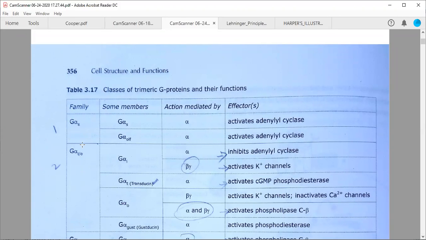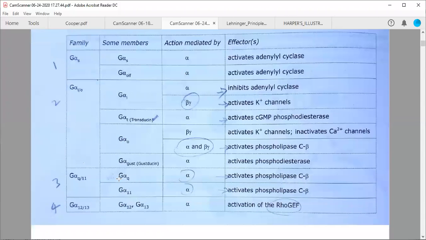But when we talk about G alpha inhibitory, or G alpha naught, whatever you say, the second family, you will see that both alpha and beta gamma complex have some kind of function. But in the first family, the beta gamma complex does not have any function.